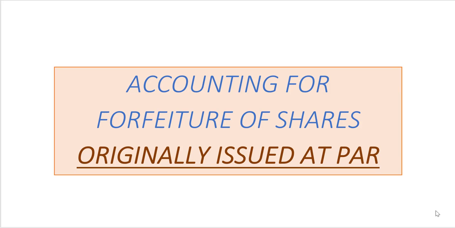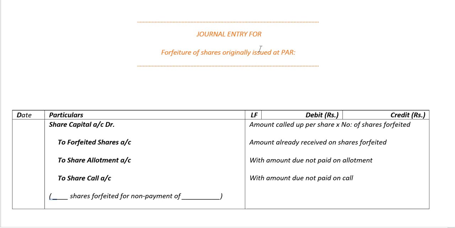Hi, in this video we will learn accounting for forfeiture of shares originally issued at par. The journal entry for forfeiture of shares originally issued at par is as follows.